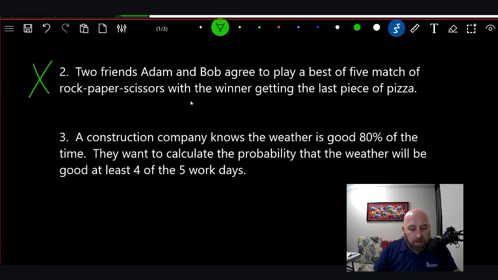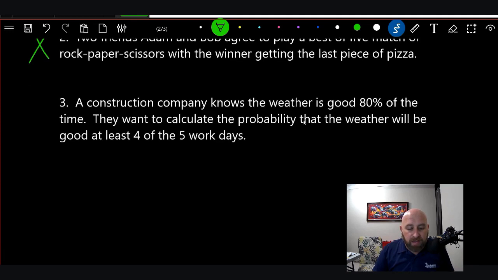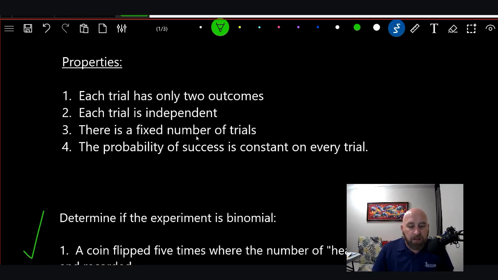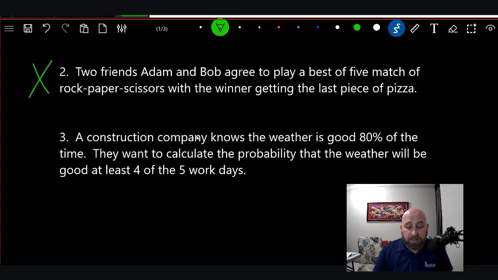Okay. The last one, number 3. Is a construction company. This is on page 542. A construction company knows the weather is good 80% of the time. They want to calculate the probability that the weather will be good at least 4 of the 5 workdays. The first property, let's look at that. Each trial has only 2 outcomes. I'd say yes, because it's either a good weather day or it's a bad weather day.